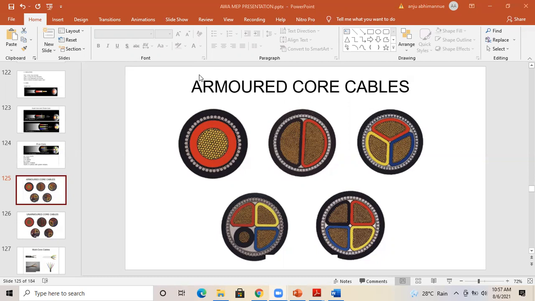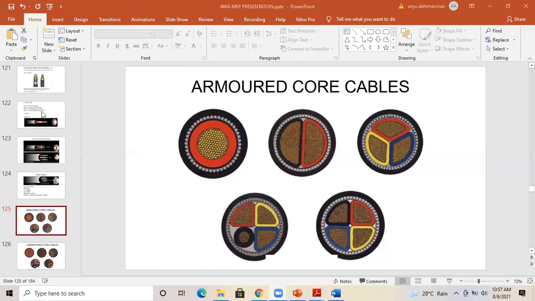When you connect a cable to a panel board, you cannot directly connect the cable. There is a procedure to fix the cable to a panel board by fixing the gland. So in that video, you will see what armoring is.